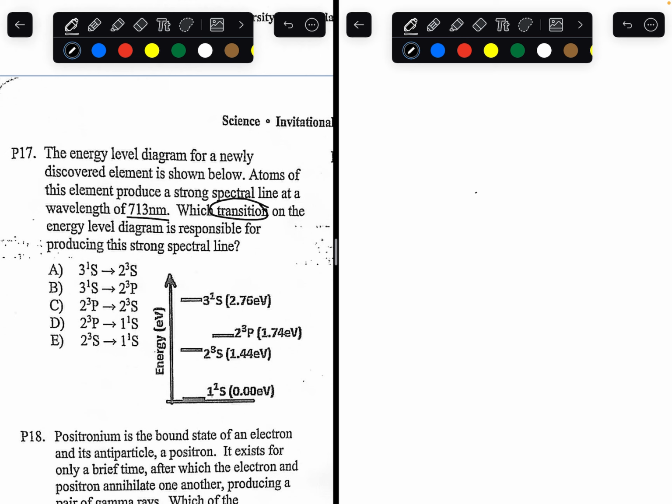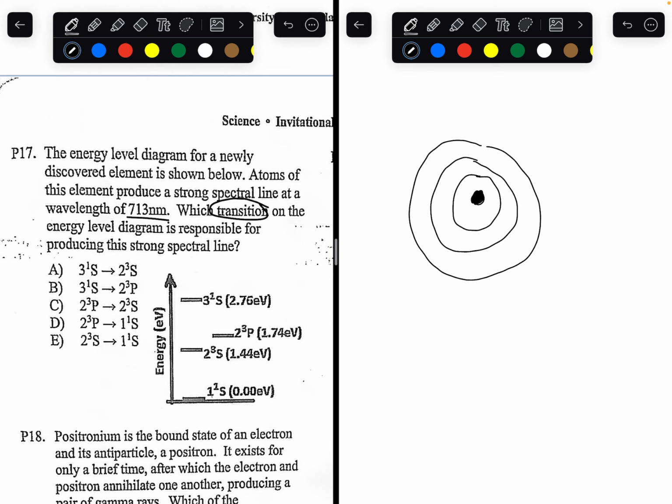So I'll give you guys a brief description of what the question's talking about. So let's just say that the black dot's the nucleus, and you have an atom with, say, 3 shells. We have an electron in the second shell. I'll draw it in green to make it easier to understand. We have an electron. When electrons gain energy via light or other waves, it moves up an energy shell. This electron moves up an energy shell and goes from the second to the third energy shell.